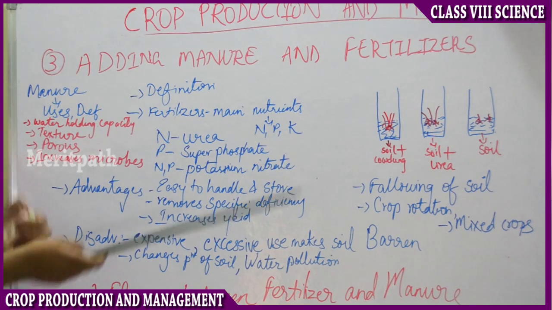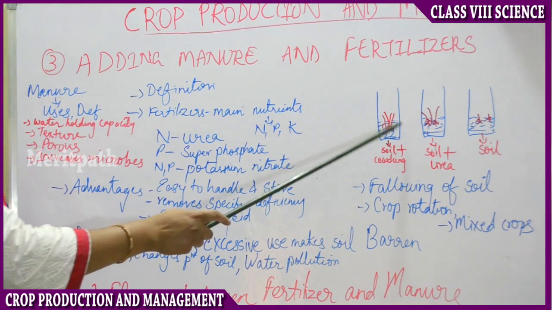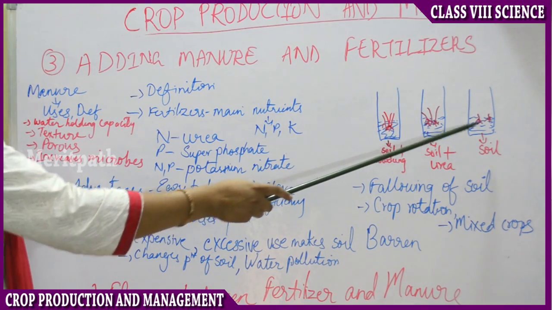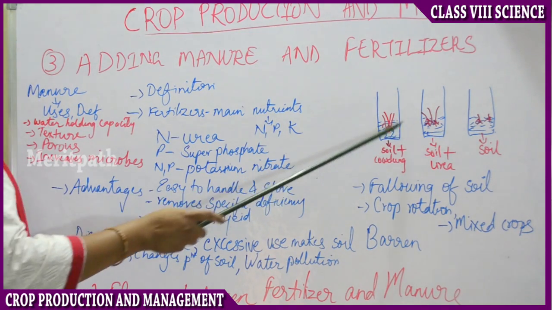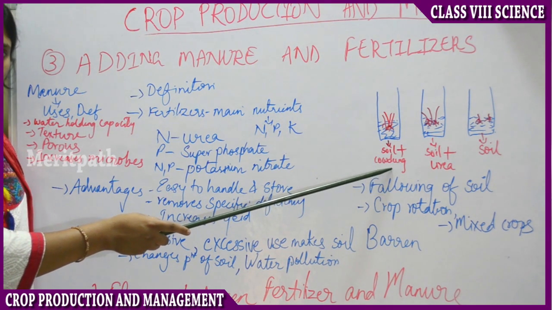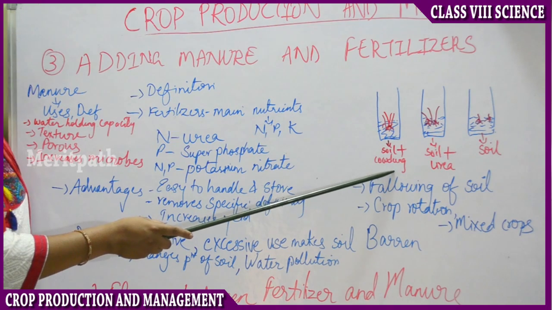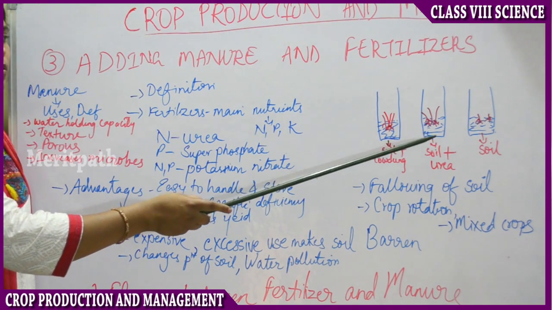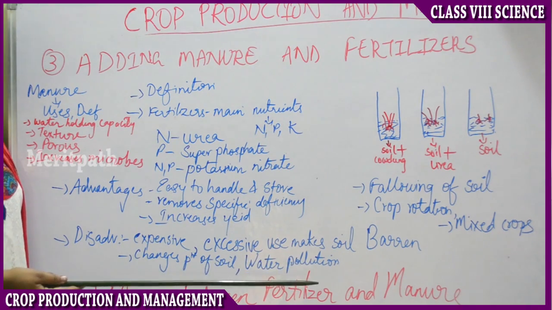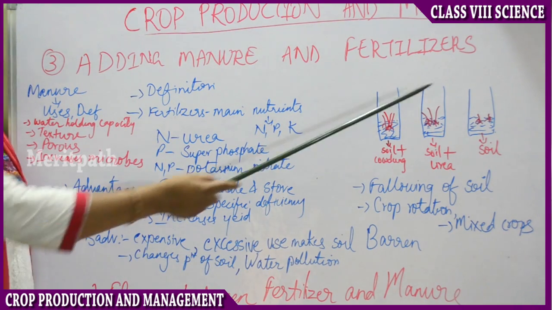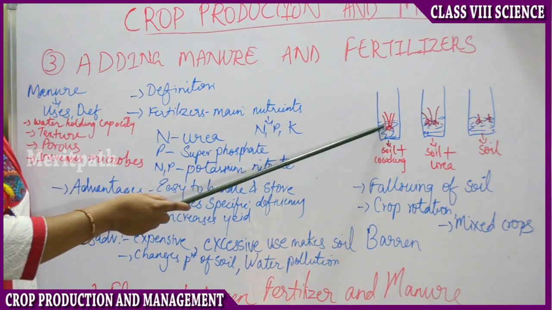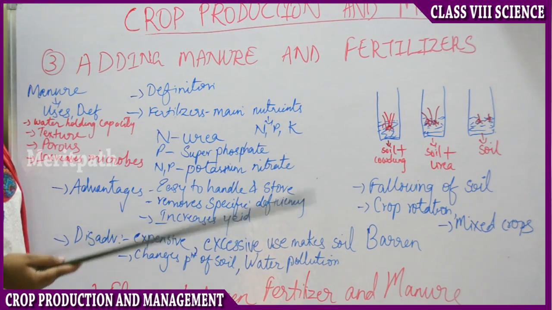Next, I'll tell you a simple experiment. Take 3 glasses of water and soil. First add soil in all 3, then add a little water. Along with the soil, in the first glass, add cow dung. That is an organic manure, natural manure. In the second glass, along with the soil, add urea. Urea is nothing but a fertilizer. It contains nitrogen. And in the third glass, add only soil. Do not add anything. Then put some seeds and water the plants daily and wait for germination.